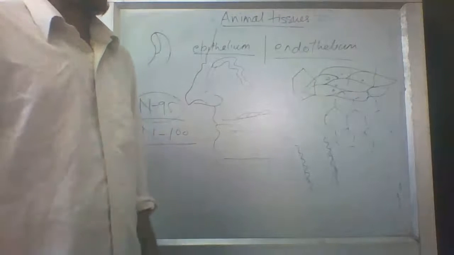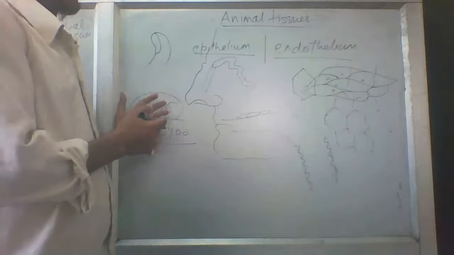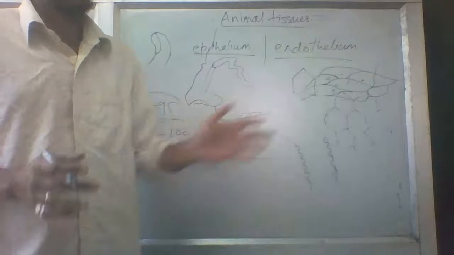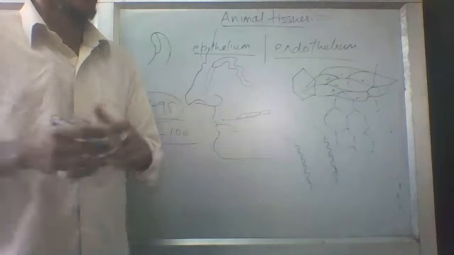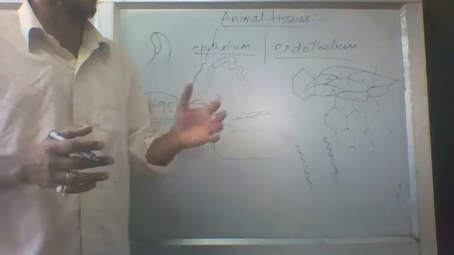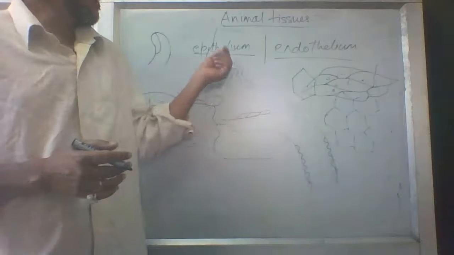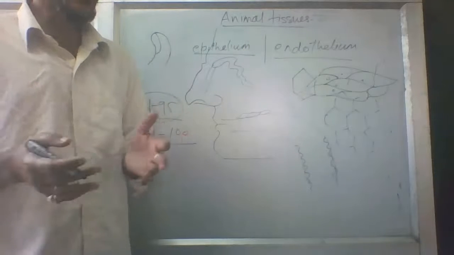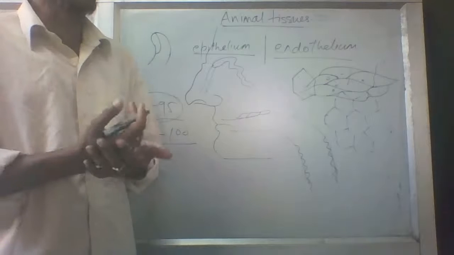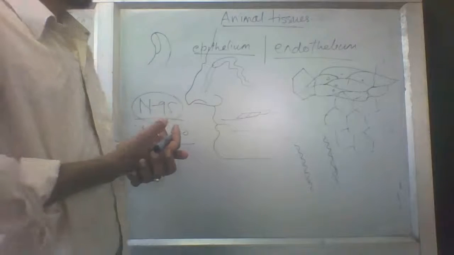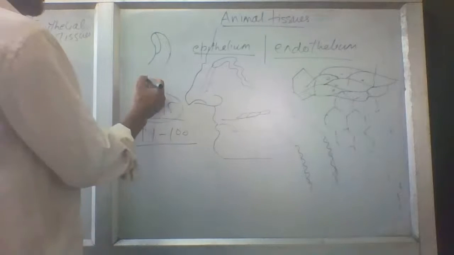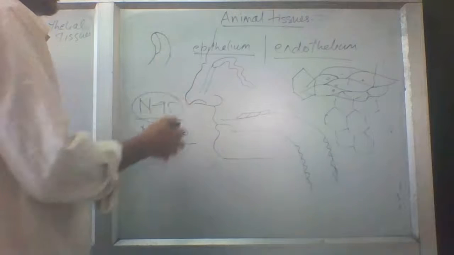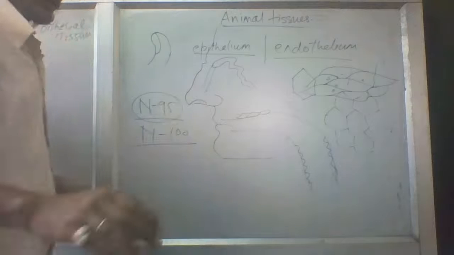Okay, now the epithelials are closely packed, I have seen, and they do not have intercellular spaces, meaning they are closely packed. The epithelial tissue that forms the outer covering is called the epithelium, and the inner covering is called the endothelium. Epithelial cells rest on a non-molecular basement membrane. Non-molecular, but they are not molecular. Then what is that?